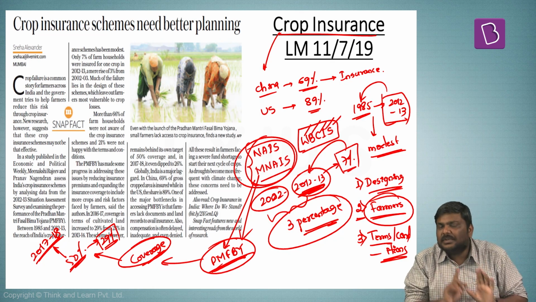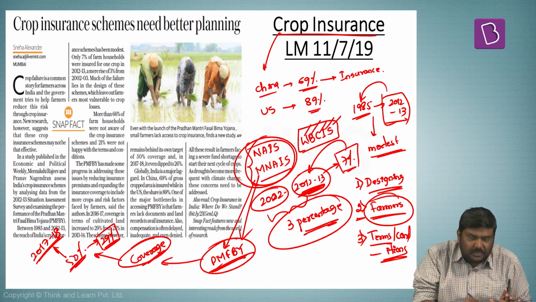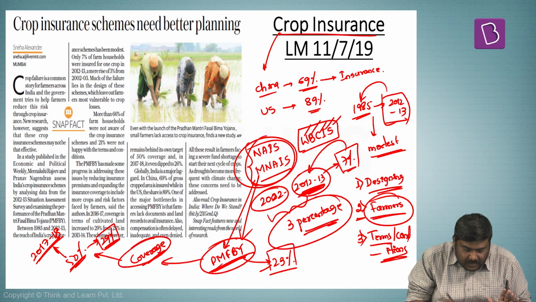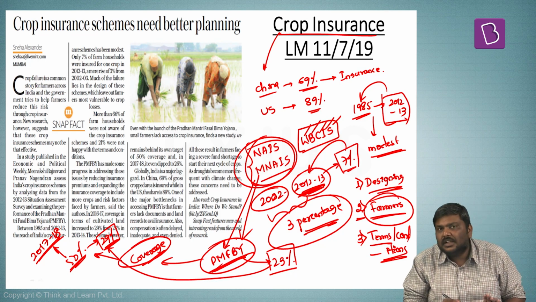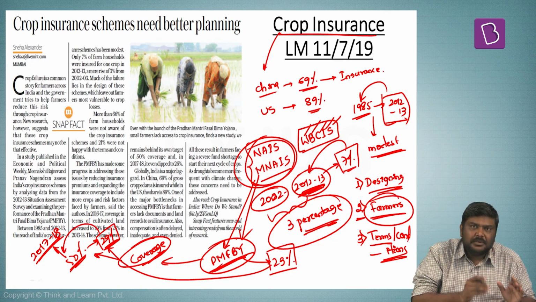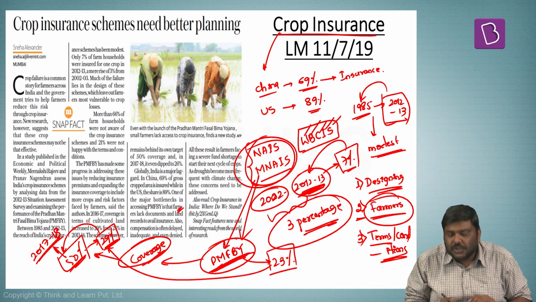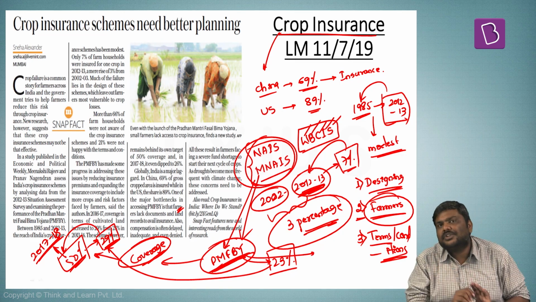But having said so, remember this also. Earlier, before the launch of this particular scheme, only 23% of the farmlands were covered under insurance, and this has increased to 29%. But this particular 29% is much farther away from the targeted 50% coverage. Now, what are the issues plaguing the Pradhan Mantri Fasal Bima Yojana?